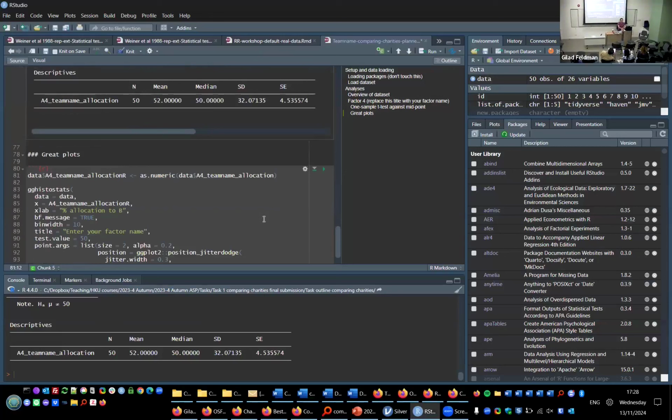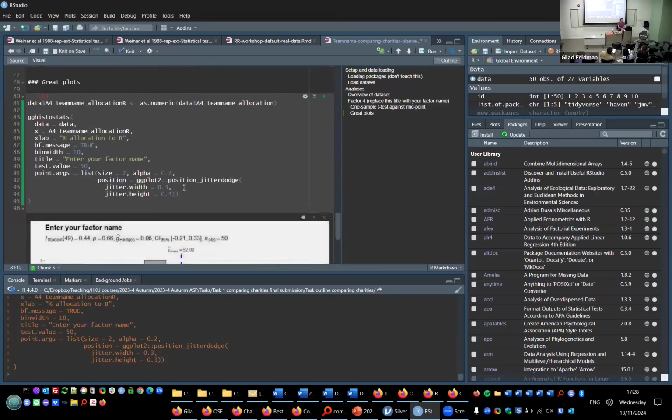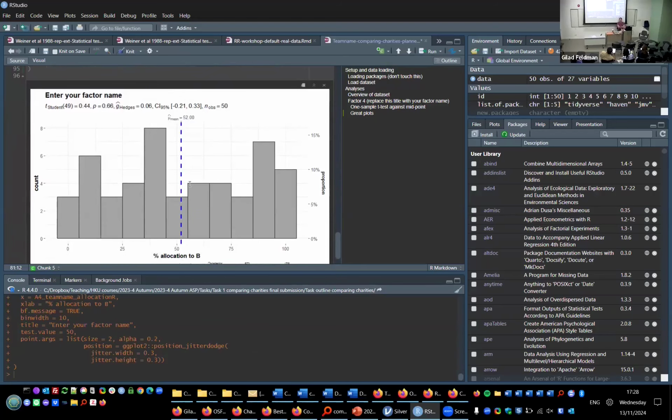Finally, one more thing that's not in Jamovi is that you can have great plots. So here, for example, you can run this histogram. I'm just going to run this chunk as well. And at the end, it will give you this plot. This is the plot that you'll get from me. What's nice about this plot is that it has everything. It has both the distribution, the statistics and the mean. So finally, you have everything. You can take this figure, copy paste it into your manuscript, and you're done. You don't really need anything. You can just say see figure 5, and you're done.